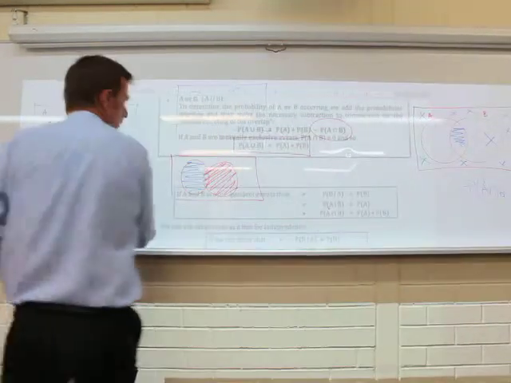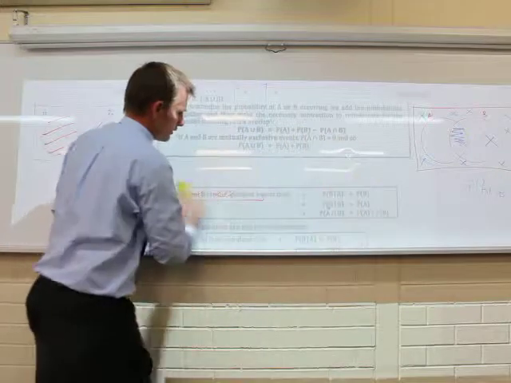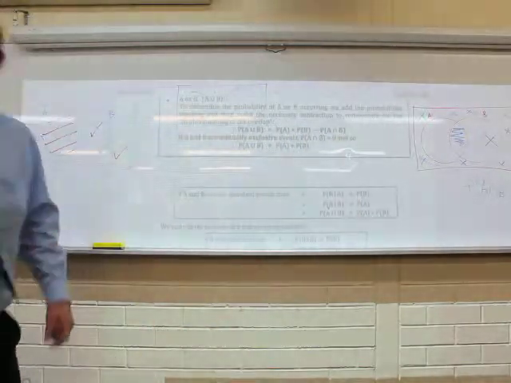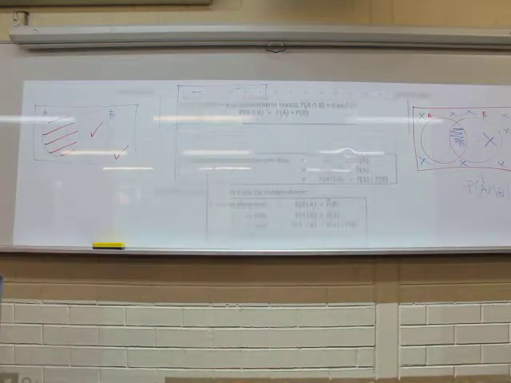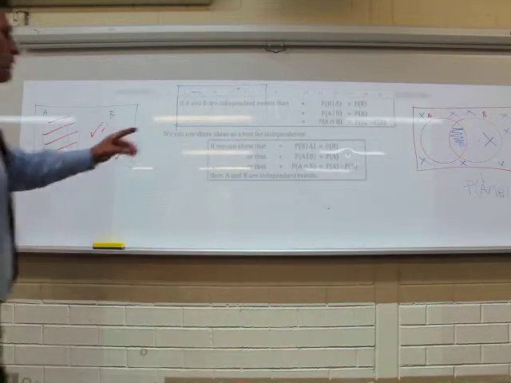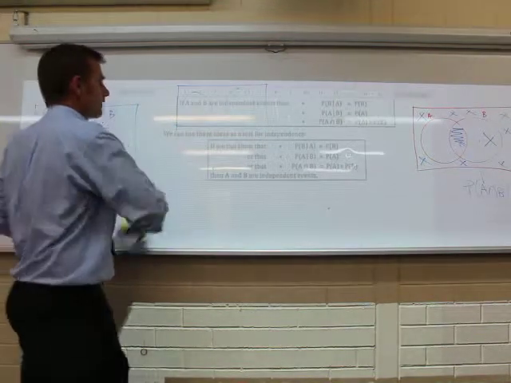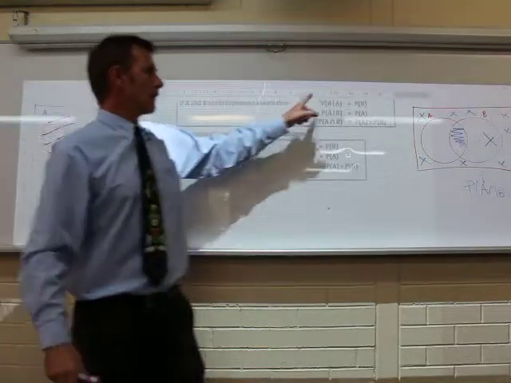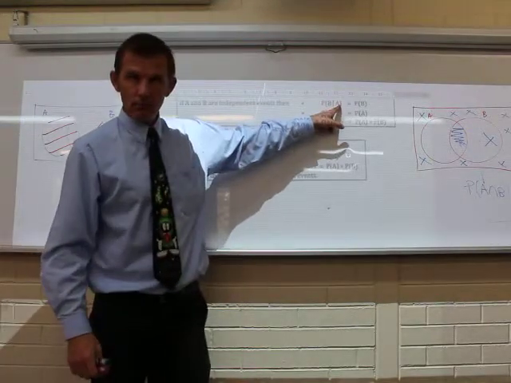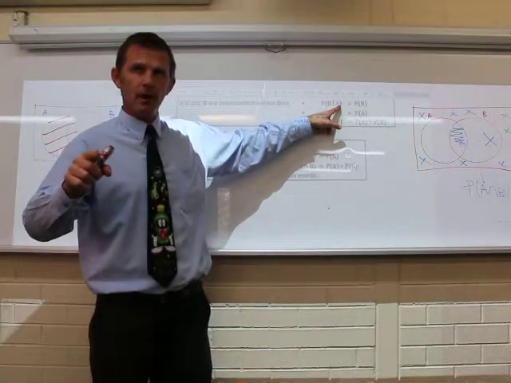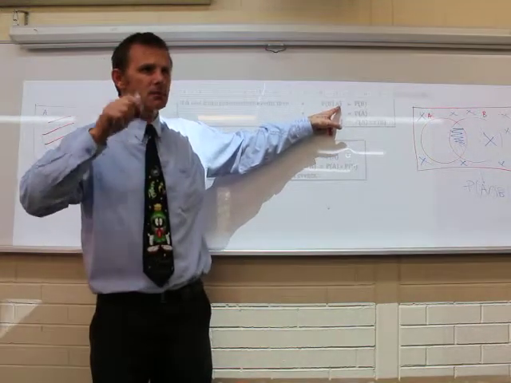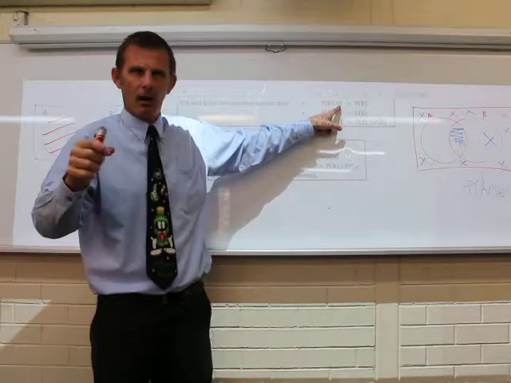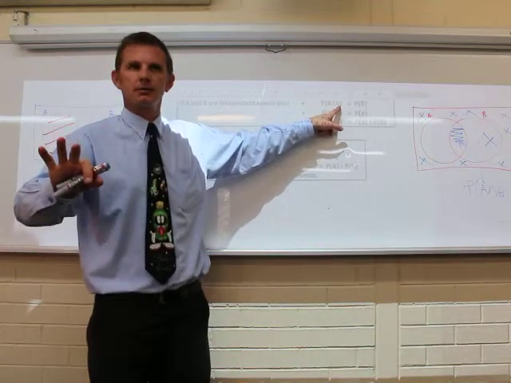Last one down here. The next bit is really just a sum up of what we've already done for independence. In this first table, if A and B are independent, then for B given A, the given part, the A part, doesn't make any difference.